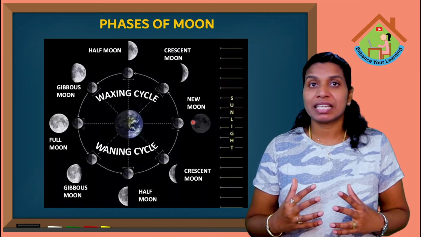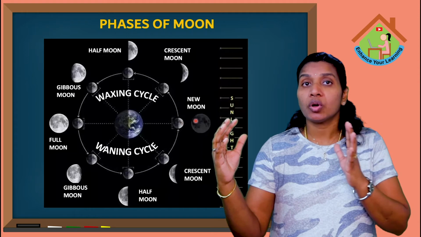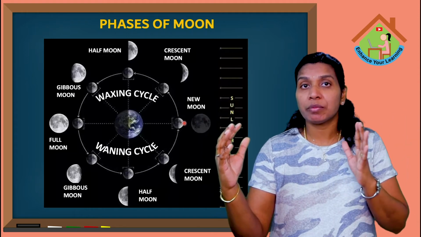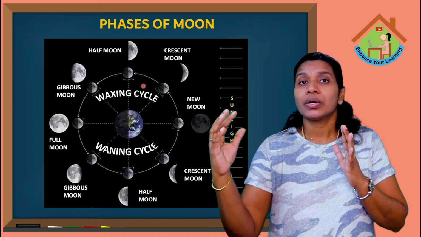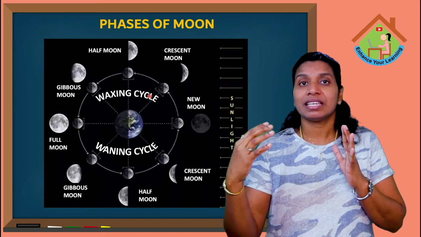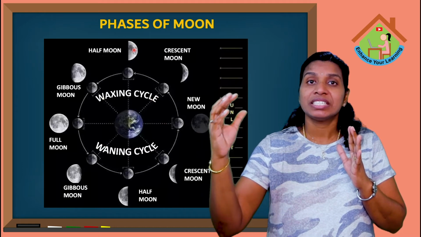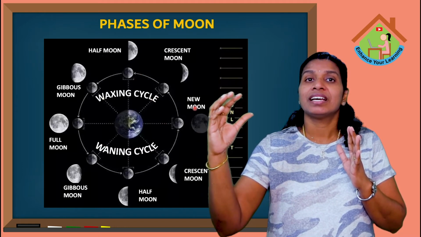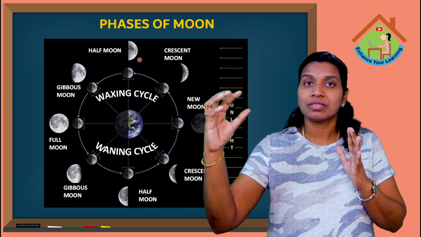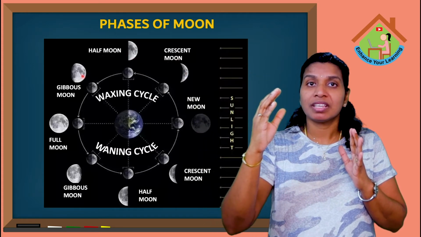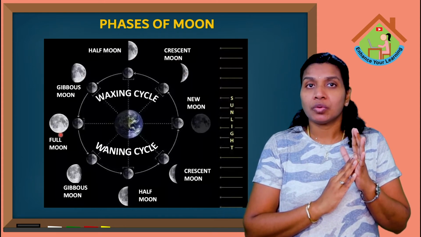During the waxing cycle, the moon receives more, or an increasing amount of, light from the sun while rotating around the earth. So we can see the different shapes like new moon, crescent moon, half moon, gibbous moon, then full moon.